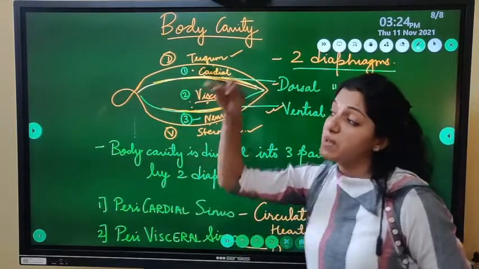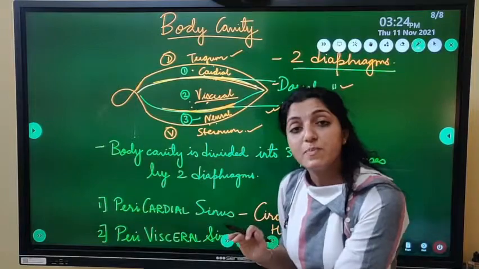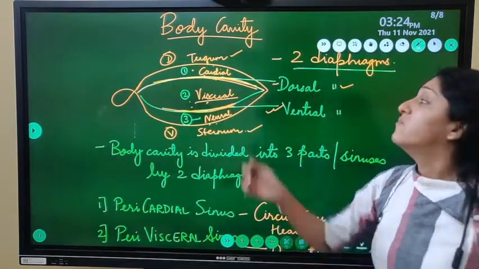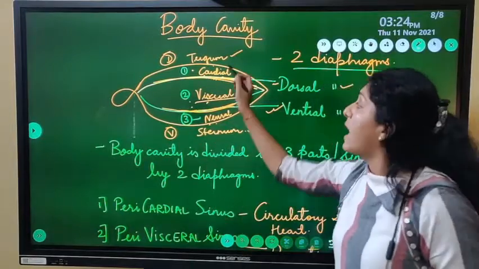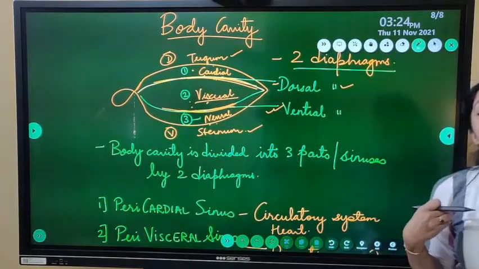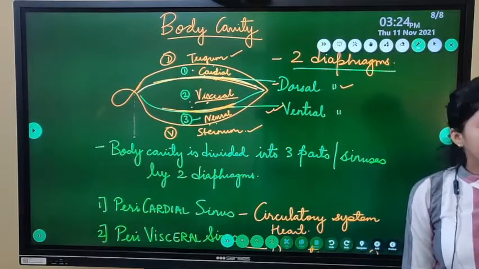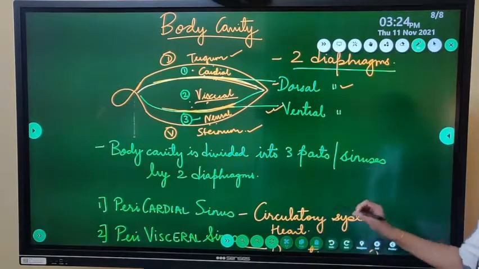Which sinus is present dorsally? Which sinus is present ventrally? Which sinus is present in between? Which sinus will have what? ये तो नाम से ही कौन सा सिस्टम या कौन से स्ट्रक्चर्स रहेंगे. All right. So this is all about body cavity.